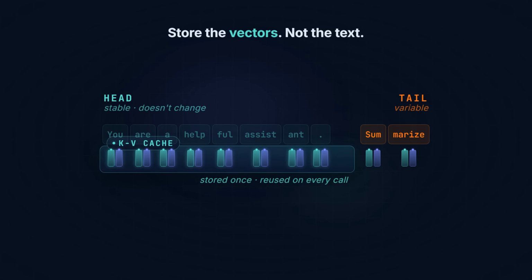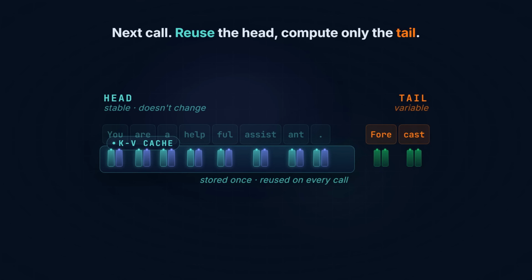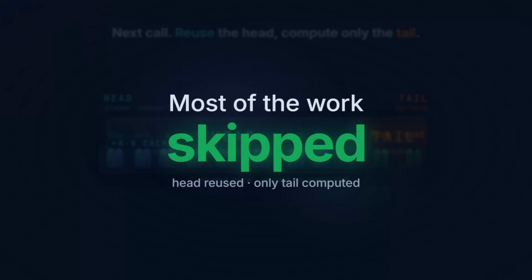So here's the move. Take the KV vectors we computed for that stable head and just keep them. Not the text. The actual computed attention state. Store it once, hand it back every time the same prefix shows up. When the next request arrives with that same system prompt, the cache recognizes it. It drops the stored vectors right back into place. Only the new user message needs fresh compute. In one move, most of the work the model would otherwise repeat is just skipped.